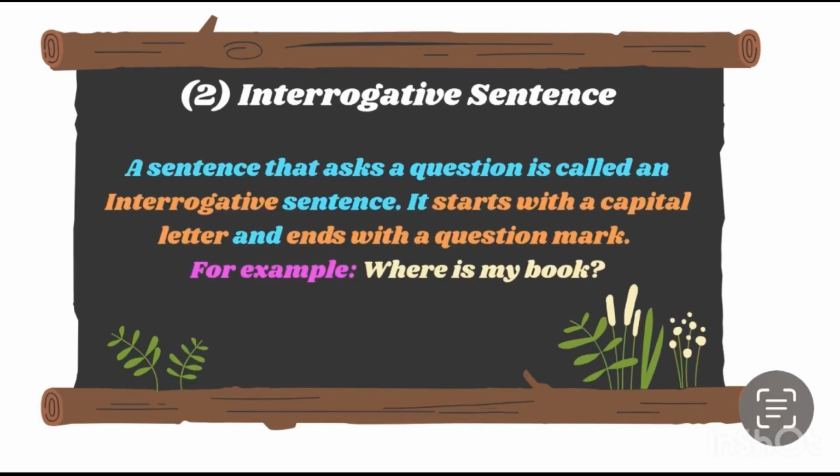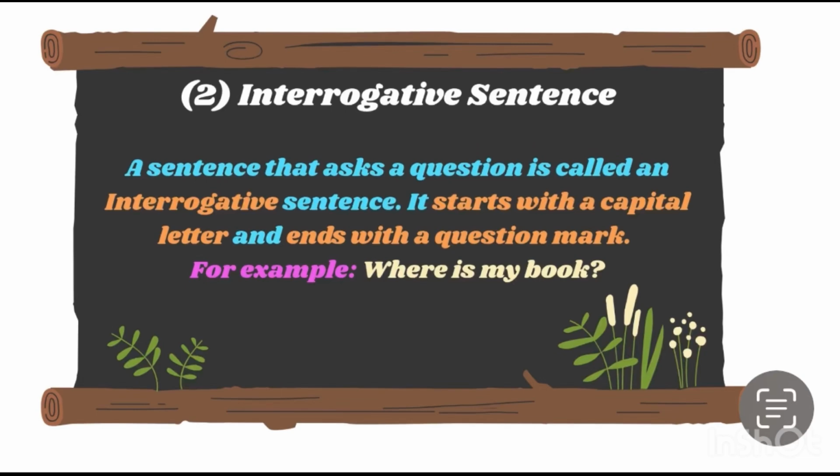Next up, we have the second type of sentence, that is interrogative sentence. An interrogative sentence asks a question, and like a declarative sentence, it also starts with a capital letter, but it ends with a question mark because an interrogative sentence is used to ask a question.